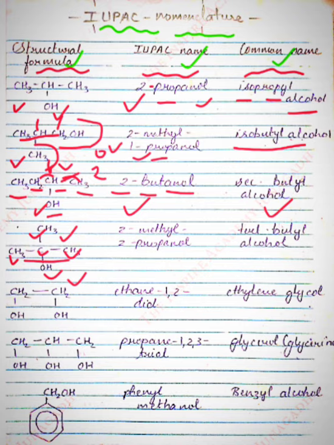So the IUPAC name will be 2-methyl 2-propanol. I hope it is clear to you. And the carbon to which the OH group is attached is tertiary because it is attached to 3 other carbons. So in the common name we write tertiary butyl alcohol.